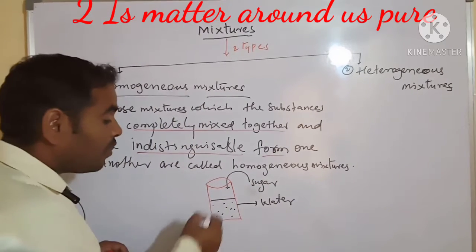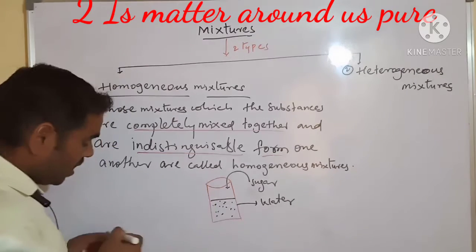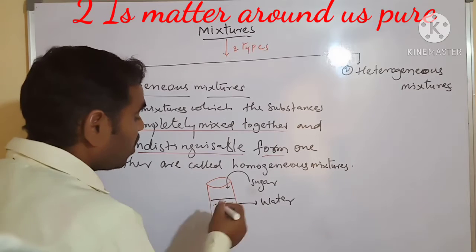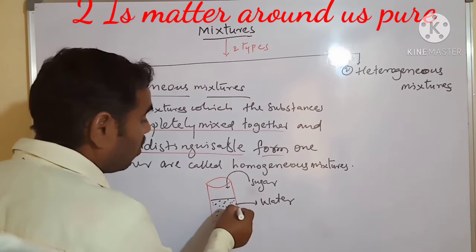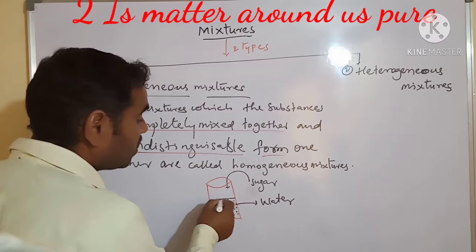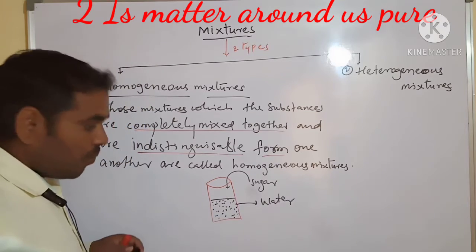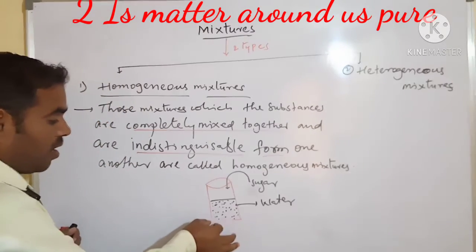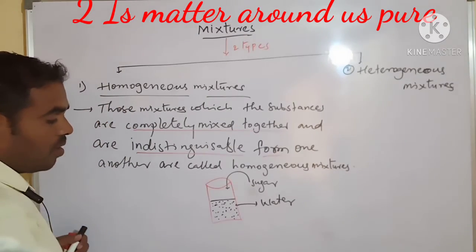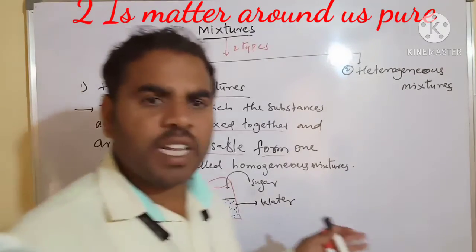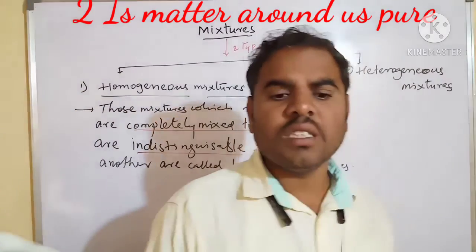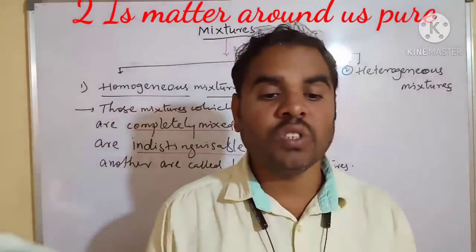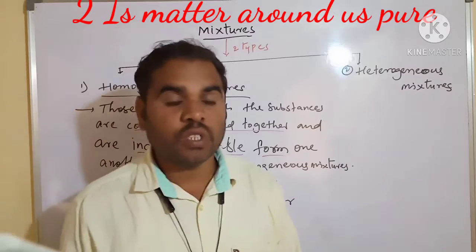The sugar particles completely dissolve in this water. We call this a homogeneous mixture. If you taste this solution, the upper part or the bottom, it is the same taste. This is a homogeneous mixture, we call it sugar solution.